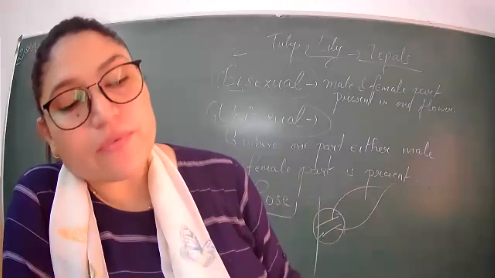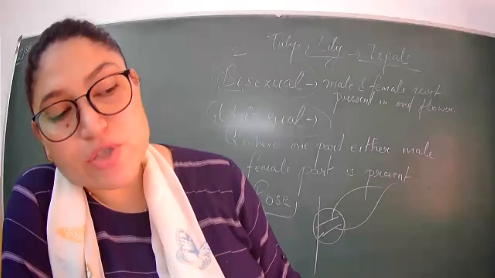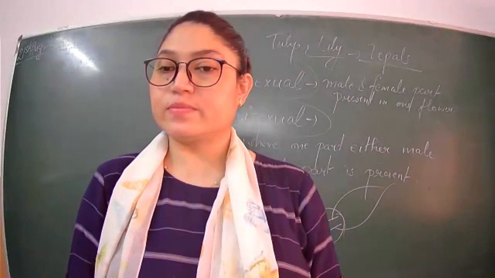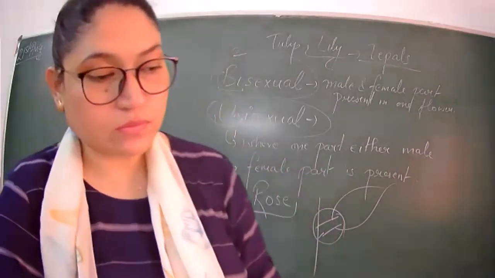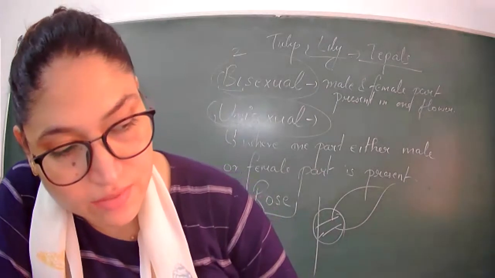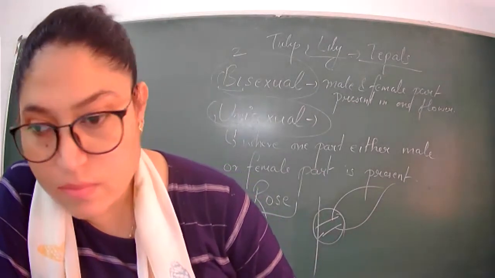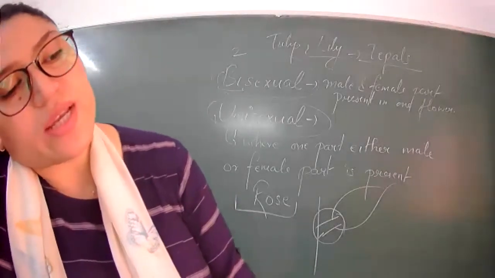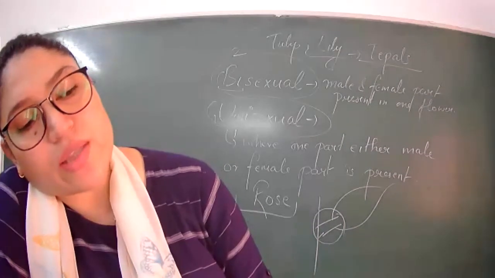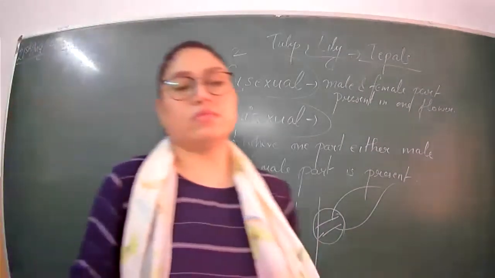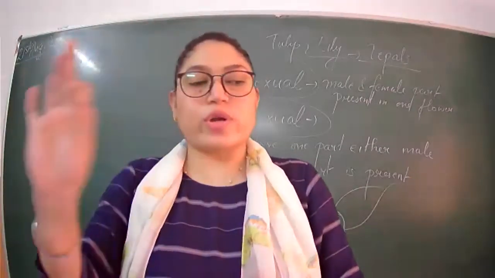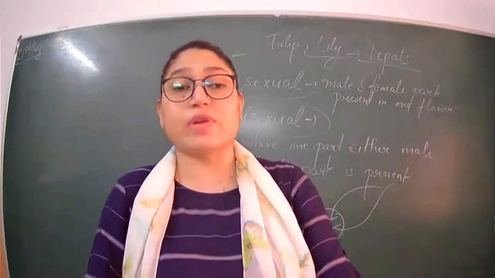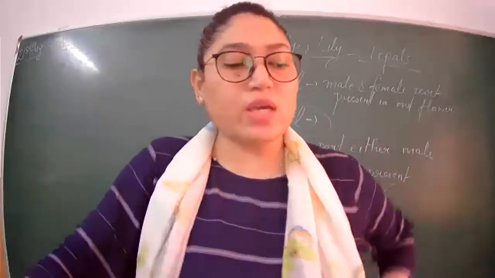Then, if the petals of a flower are joined together, the pistil is joined to the petal. Satveer. Yes, tell fast. If the petals of a flower are joined together, then the pistil is joined to the petal. So underline is joined to the petal, right? May or may not be joined. Okay, it is not necessary every time that it will be joined. So it may or may not be joined.